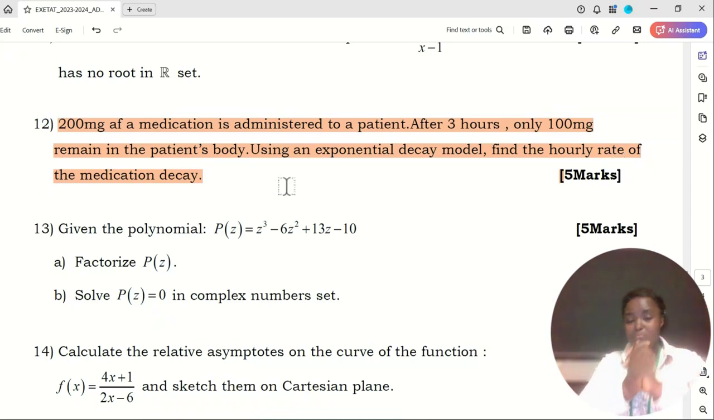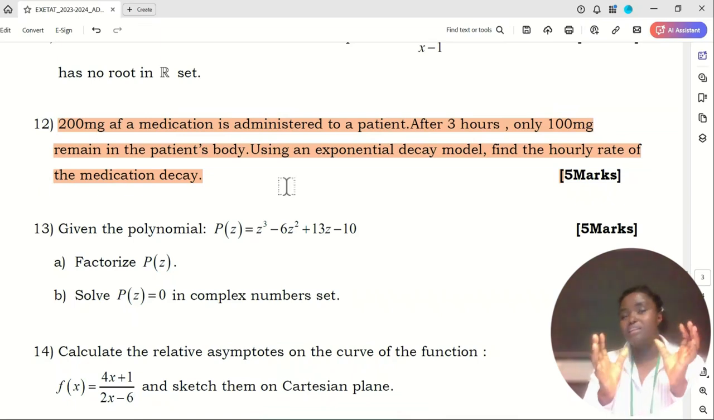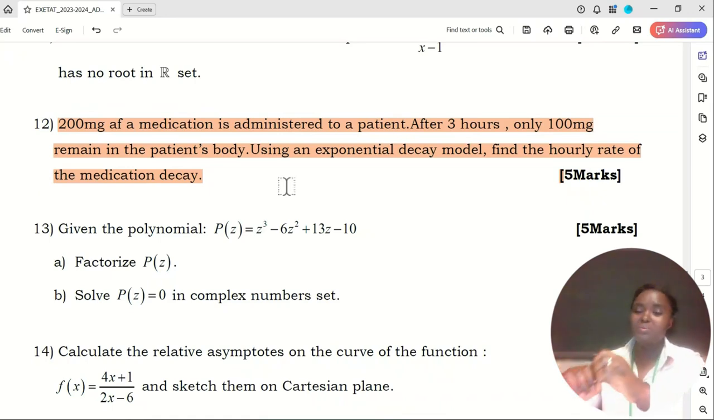Okay, so there is a patient, and the patient received a medication of size 200 milligram, and after 3 hours, they inspected his or her body. Then they find that there was only 100 milligram of that medication remaining in the body. So they want to know how the medication is decaying inside the body, that rate. And they want us to use the exponential decay model. The key here is to know what the exponential decay model is.